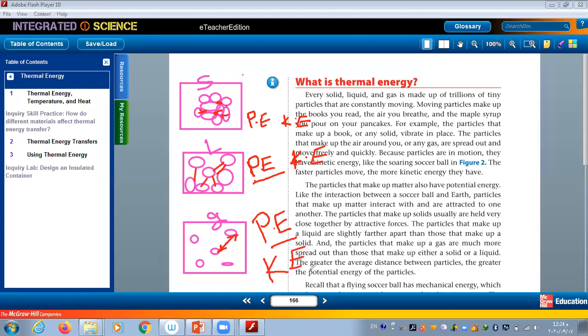Okay. So in gas, we have both potential energy and kinetic energy between particles, also in liquids, also in solids. As we said before, when we sum potential energy and kinetic energy for an object like a ball, they give us what? Mechanical energy.